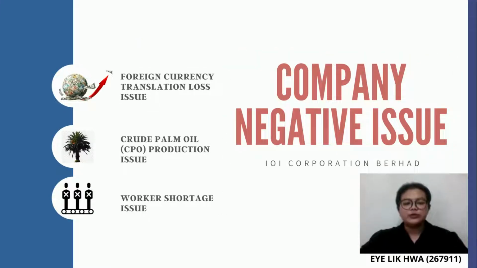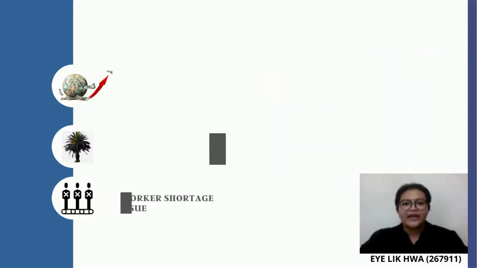The negative issue faced by IOI is the foreign currency translation loss issue. As a result, IOI reported low net profit for the first quarter of 2021 compared to the same period last year. IOI also faced a crude palm oil production issue. This was due to the impact of the adverse weather caused by the La Nina phenomenon. And the last issue faced by IOI is the worker shortage issue. This issue may reduce the productivity and profitability of IOI.